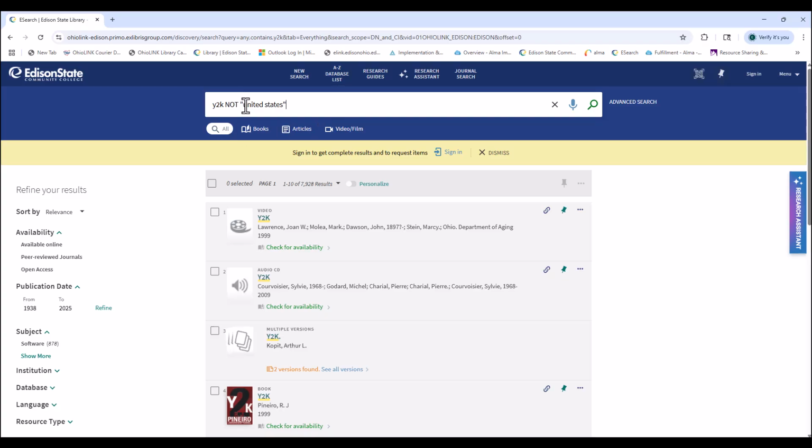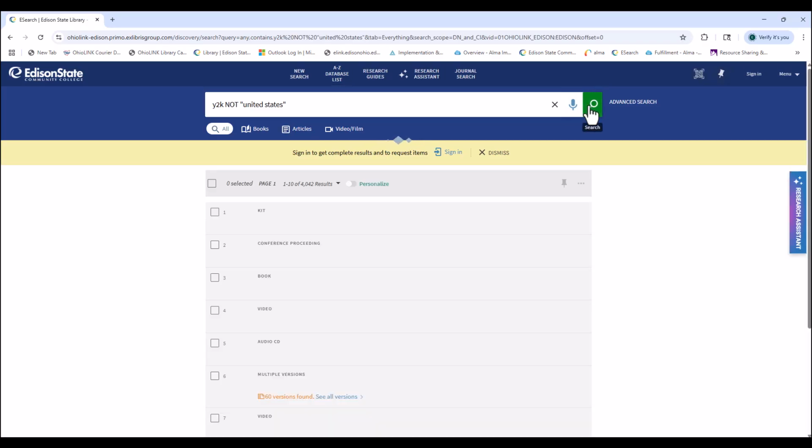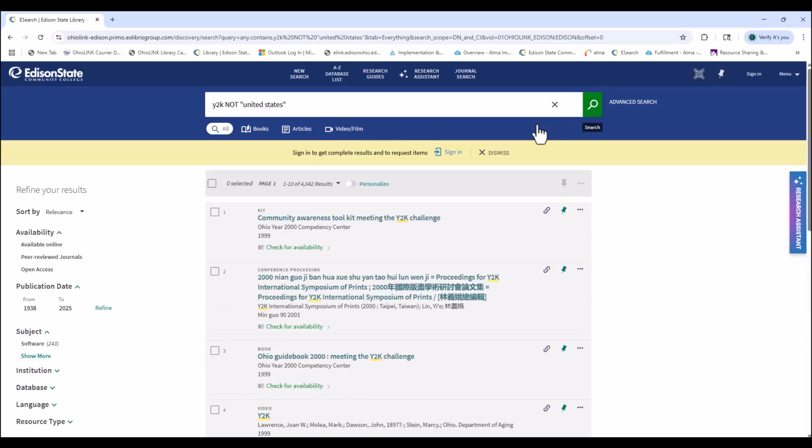By putting it in quotes, it makes United States one term. If I had just put in United States without the quotes, it would have eliminated those with United and States and United States, but this will force it to search exactly what I'm looking for. So Y2K, what happened? Not in the United States.